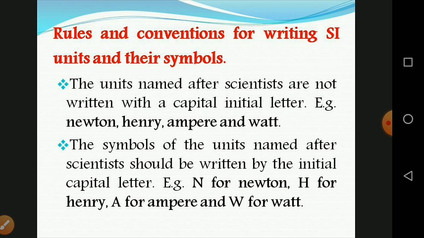The next one: the symbols of the units named after scientists should be written with an initial capital letter. That means the initial letter only. For single-letter symbols, the symbol should be a capital letter. Examples: N for newton, H for henry, A for ampere, and W for watt.